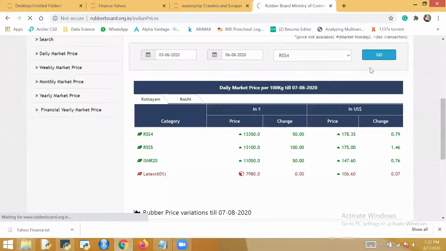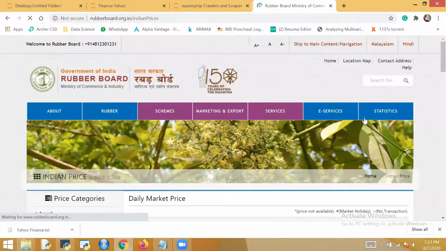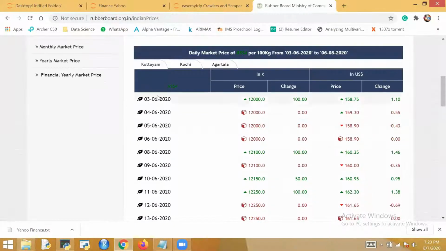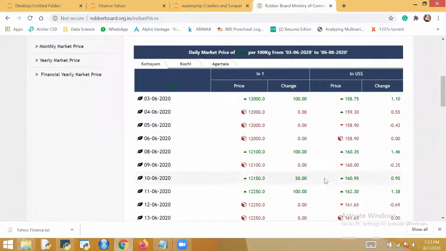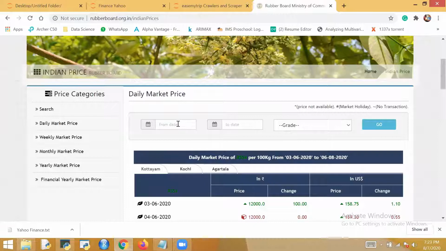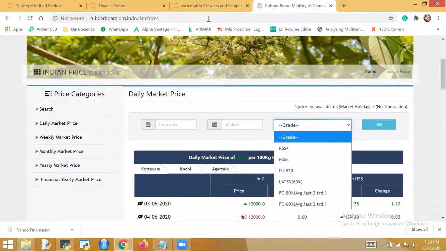Again this website will get refreshed. Okay, now the data came. I am interested in fetching this data into my database. For this, I need some type of automation because the data is not available in the URL.